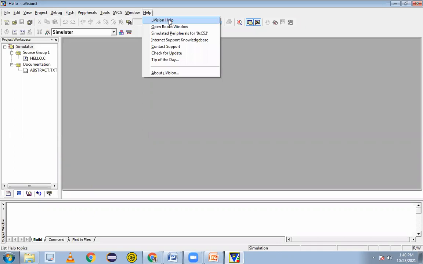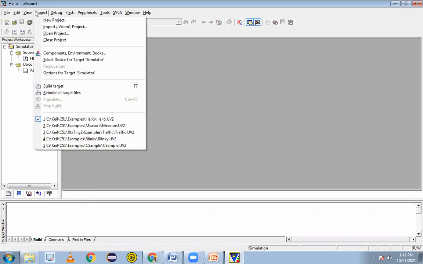Actually, we'll go in the help now. We'll get all this here. Microvision help, you'll get all these things: how to open, how to write the new code. Clear to me? Once the software is open, what is the next task? Go to the project. How to use the software? I'm explaining that part.